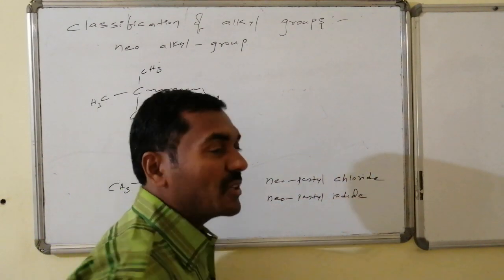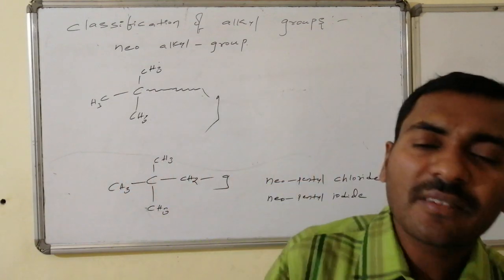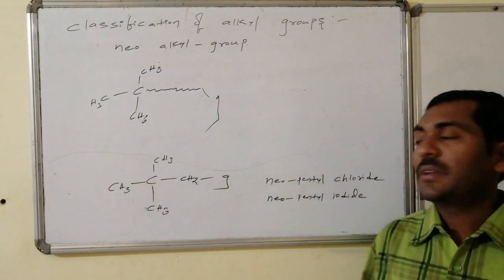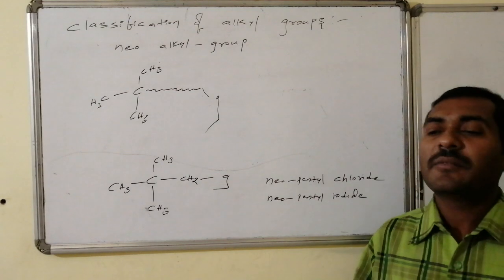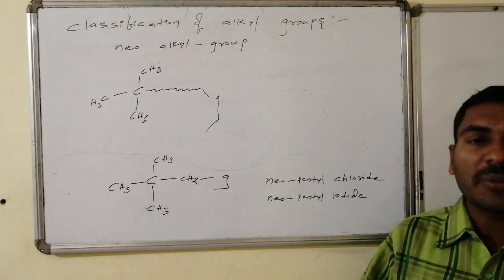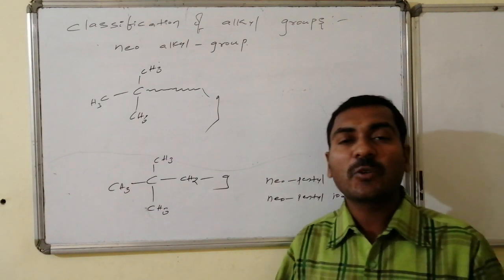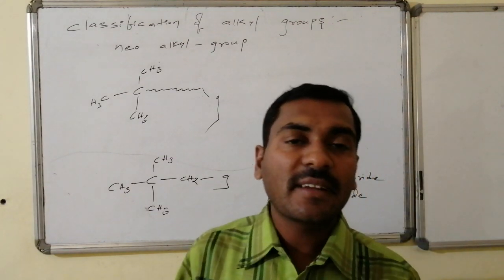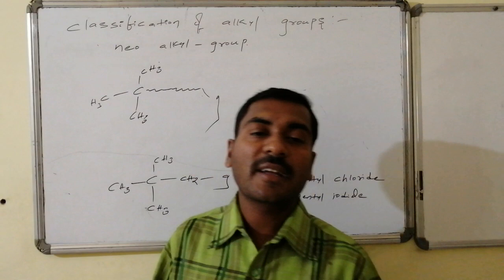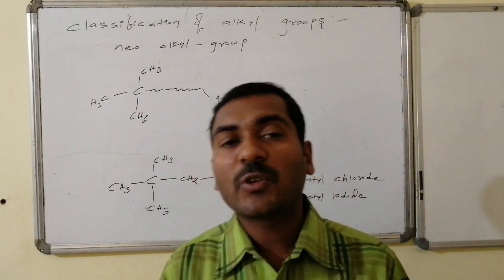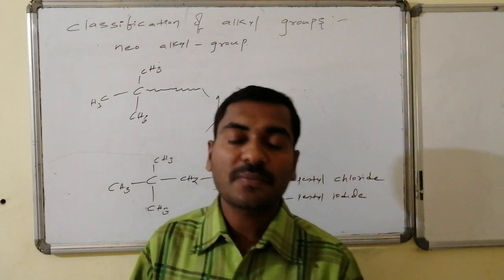So we never use neo for neohexyl or neoheptyl. We will restrict our discussion of neo up to penta only. We can extend it, but it is used only up to this level. Thus we have alkyl groups like N-alkyl groups. Similarly, there are secondary alkyl groups, tertiary alkyl groups, isoalkyl groups, and neo-alkyl groups.